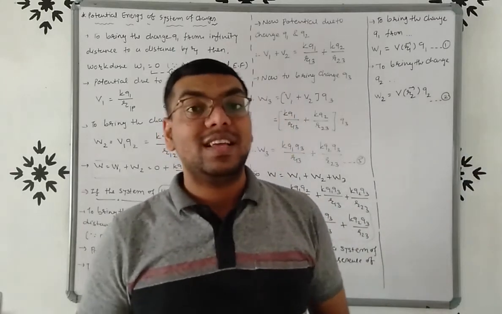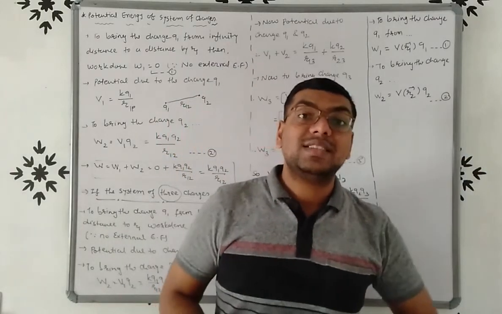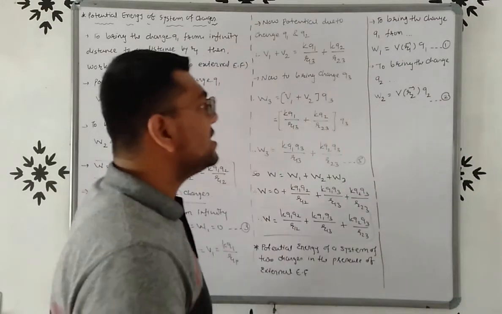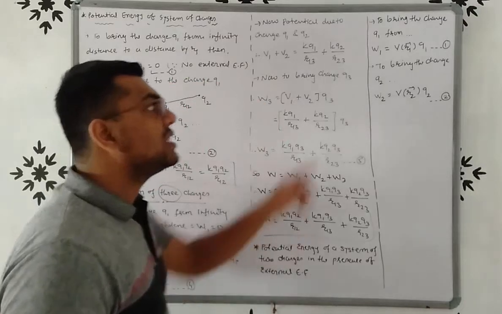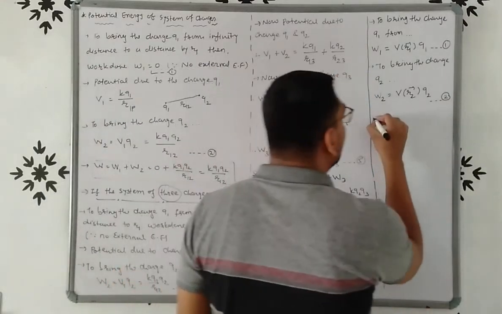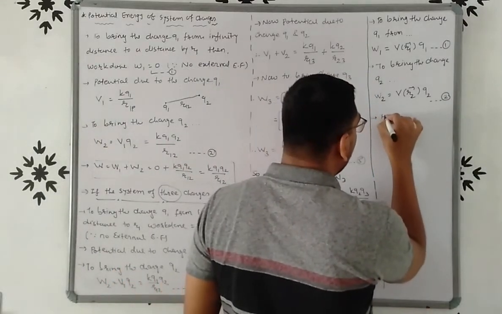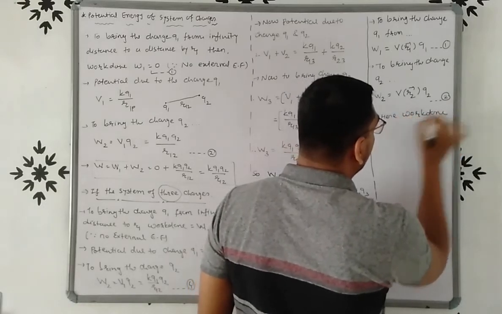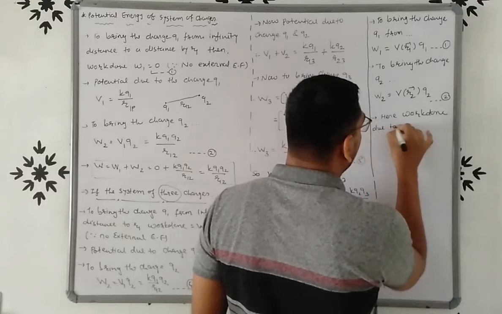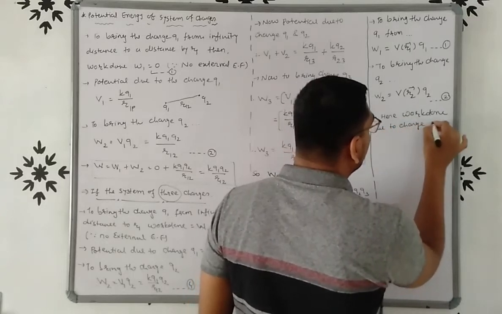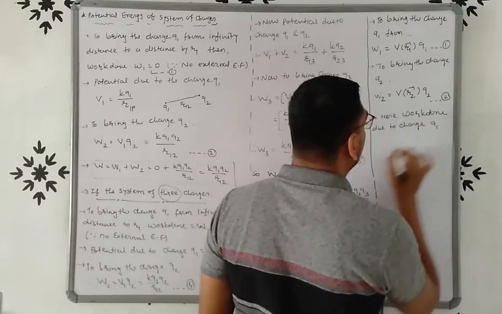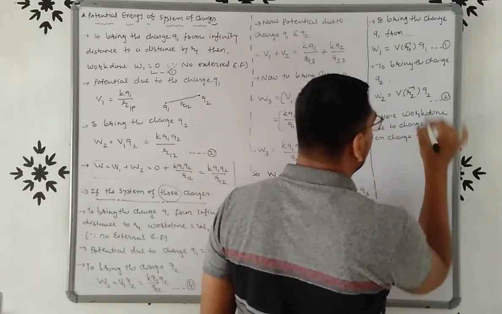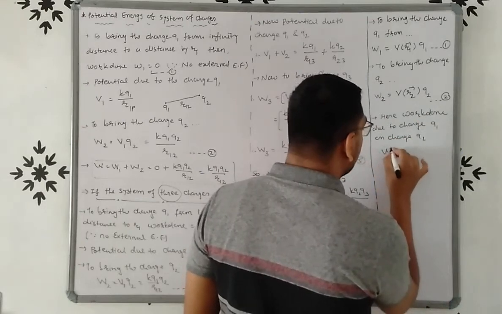But we know that here there is a presence of external electric field. So there is a work done on charge Q2 by charge Q1. So here the work done due to charge Q1 on charge Q2, W3, is equal to how much?